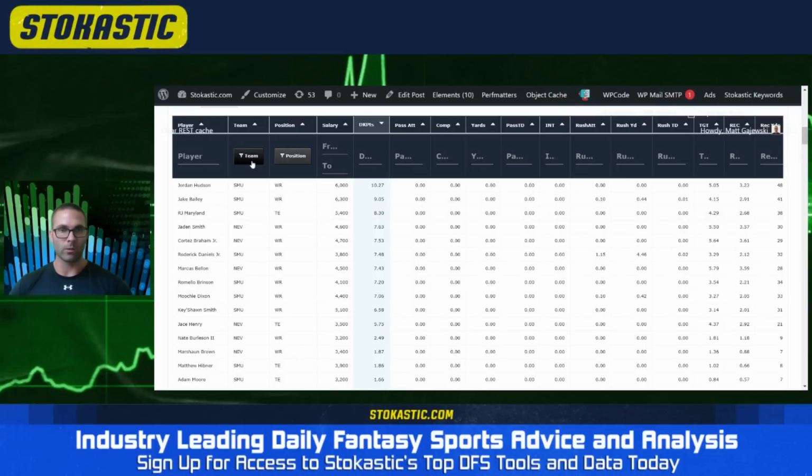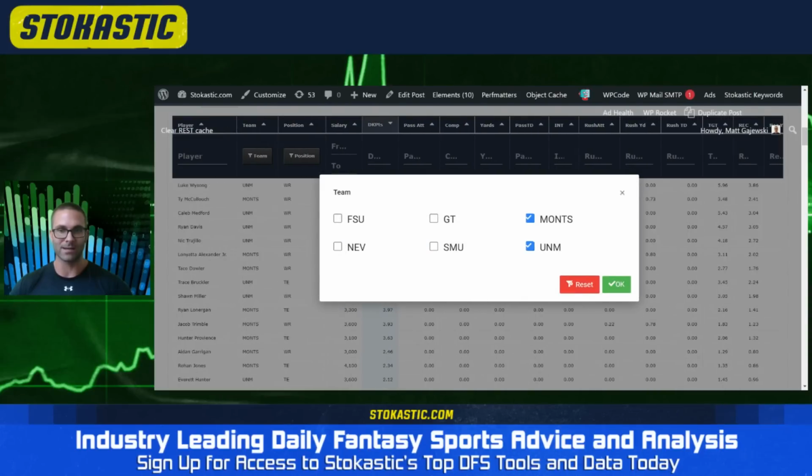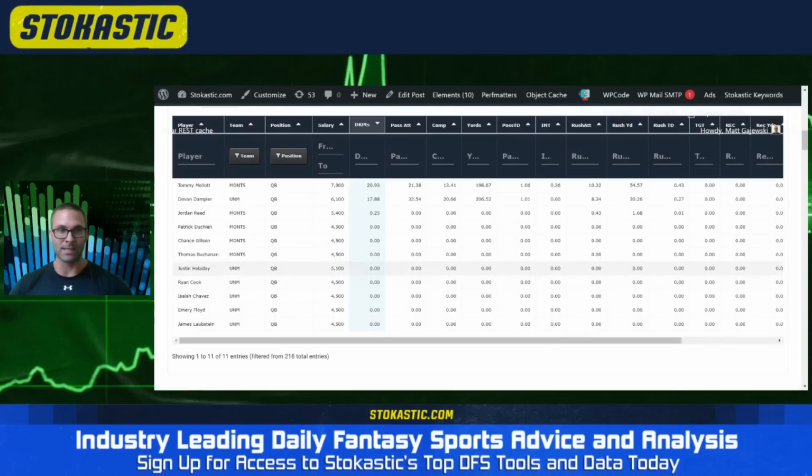Let's finish out with our last game before my computer dies. Montana State takes on New Mexico. This is a fun game overall, FCS versus FBS. We have a team that throws the ball about 33% of the time in Montana State. That's why their quarterback, Tommy Mellett, projects extremely well.